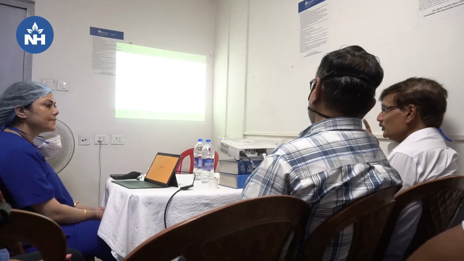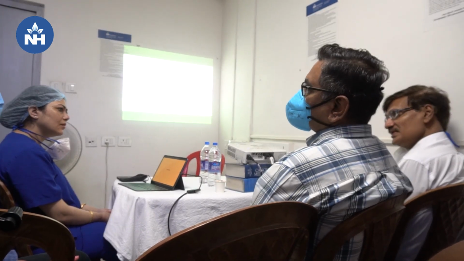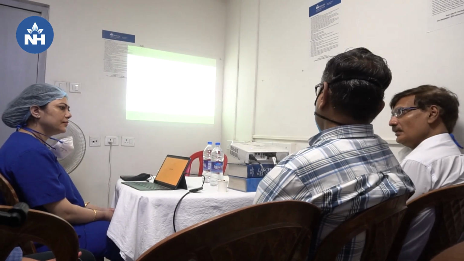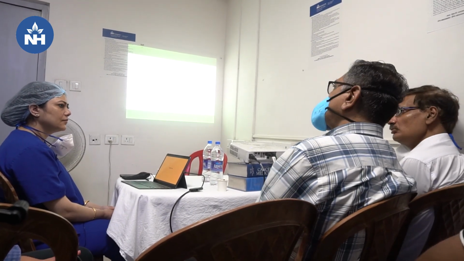In variceal bleeding, the outcome is dominantly dependent upon the liver disease. Mortality is directly related to the liver disease. If the liver disease is advanced, even if you control the bleeding, the mortality is up. And there is a new thing called an emergency or preventive TIPS.